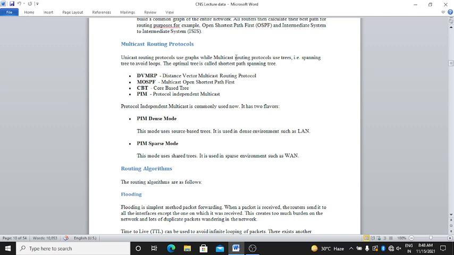MOSPF means multicast open shortest path first. And CBT means core based tree. PIM means protocol independent multicast. Protocol independent multicast is very much the same.